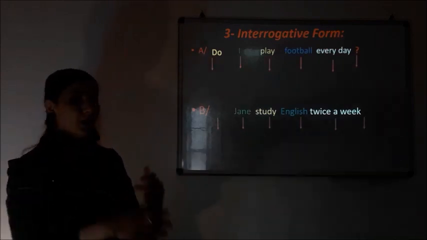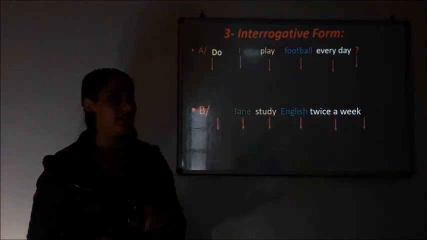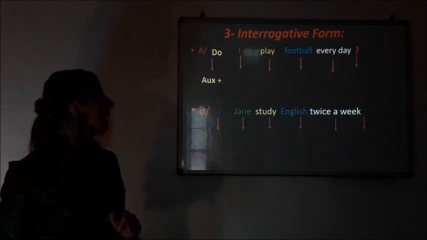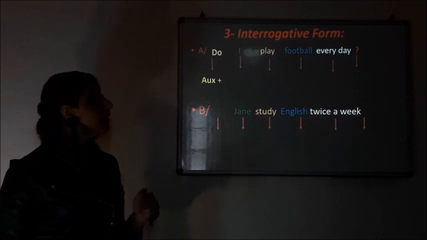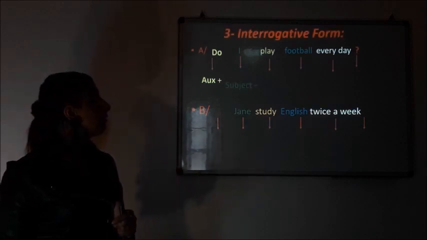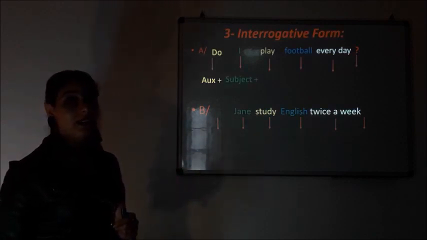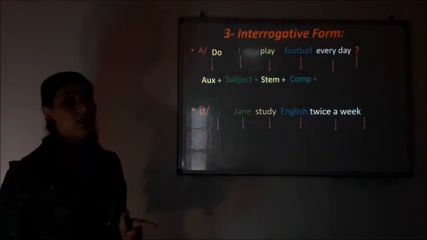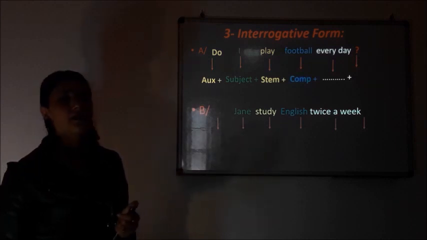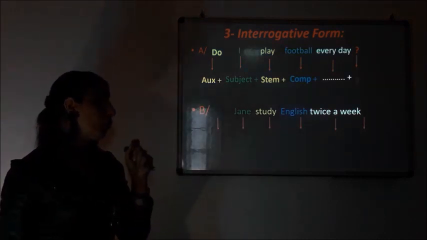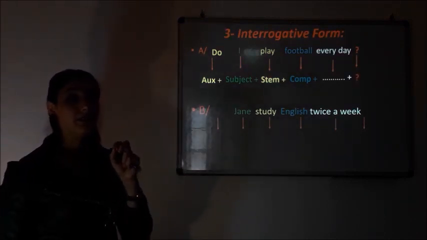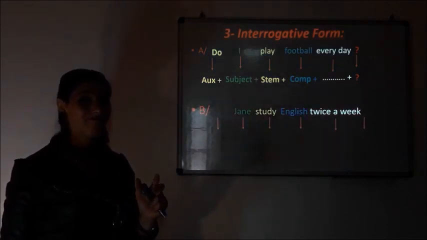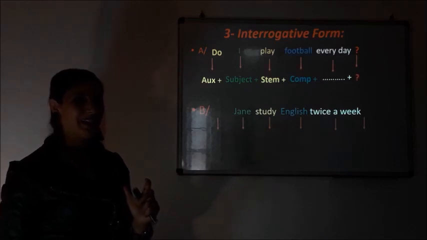Alright? So what is the structure of the first sentence? I have at the beginning of the sentence my auxiliary do. After that I have my subject I, plus a stem, don't forget it, plus the complement and the rest of the sentence, and finally the question mark. It is very important. If you write a question without a question mark, okay, it's a little bit weird.